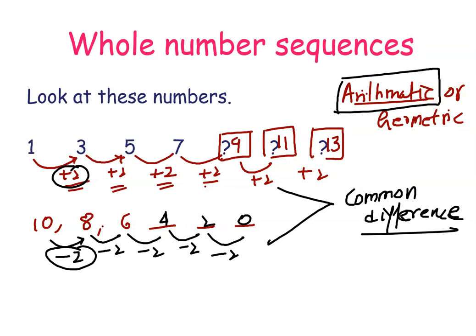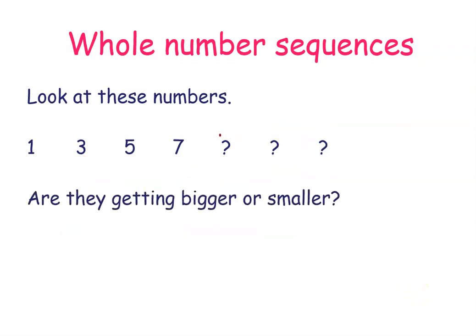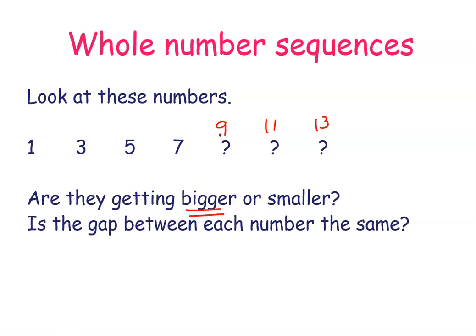So if we move forward, let me rub this now. If you see, are they getting bigger or smaller once we have added 2? After 7, the next numbers were 9 and 11 and 13. Can you guess, are they getting bigger or smaller? Definitely the answer is bigger. Yes, these sequences are getting bigger, not smaller. Is the gap between each number the same? Let's see. Here it is plus 2, here plus 2, here plus 2 and plus 2. Yes, the gap between each number is the same.